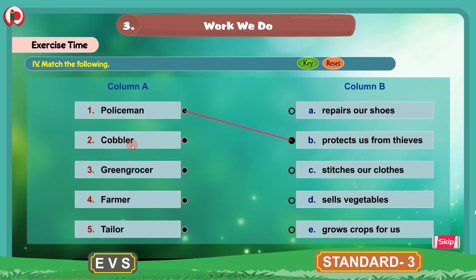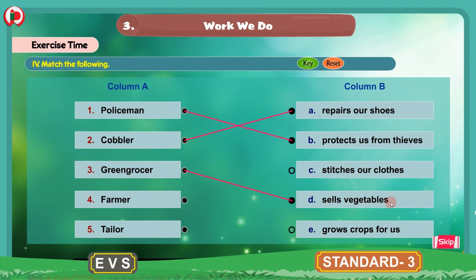2. Cobbler. The cobbler repairs our shoes. We will match the cobbler with sentence A from column B. 3. Greengrocer. Greengrocer sells vegetables. We will match greengrocer with D sentence.